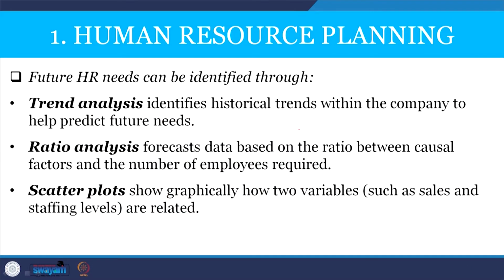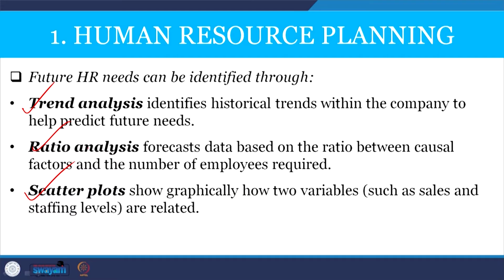Then future HR needs can be identified through trend analysis, ratio analysis, and scatter plot analysis. We discussed demand forecasting and forecasting techniques. So, future HR needs or manpower needs can also be identified by analyzing trends. What is trend analysis?